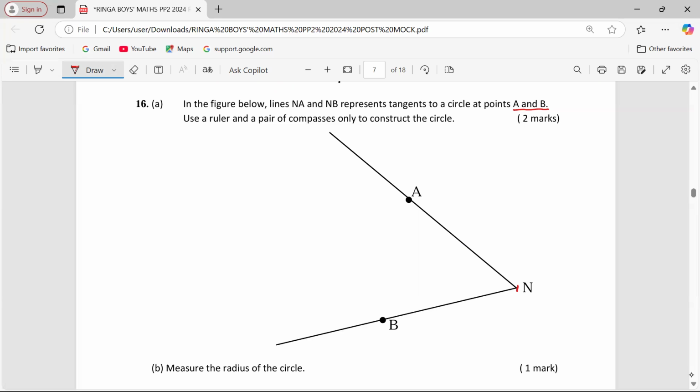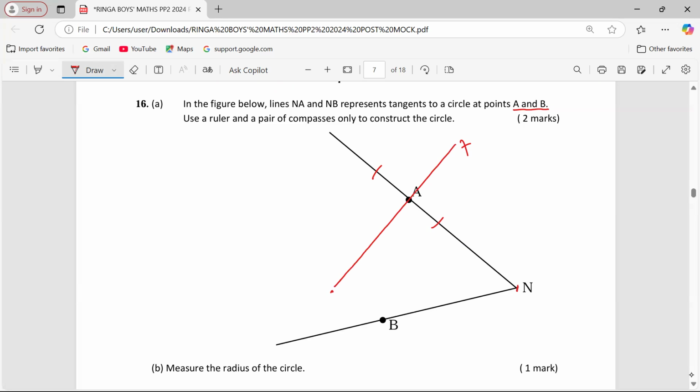And so what do we do with a ruler and a pair of compasses only? We construct a perpendicular to the tangent that will pass through A. So we just stand at A and make arcs. Standing at A again, we make other arcs such that when we connect them through A, we get the radius of the circle.